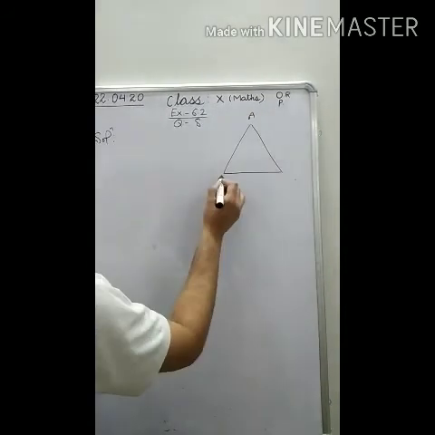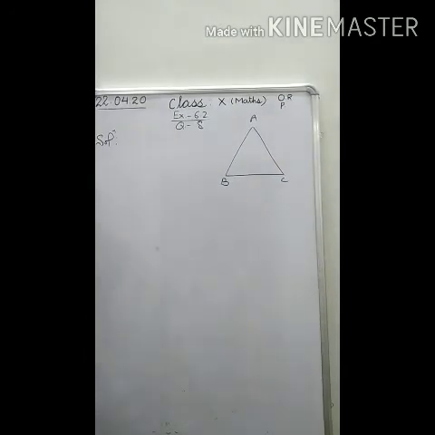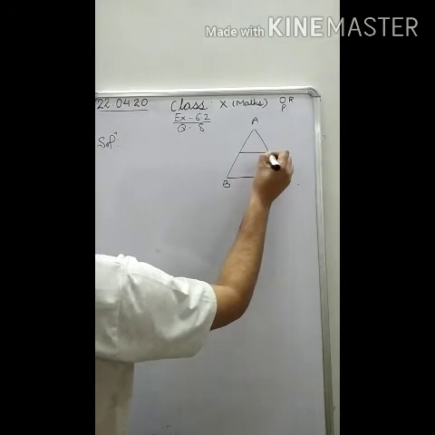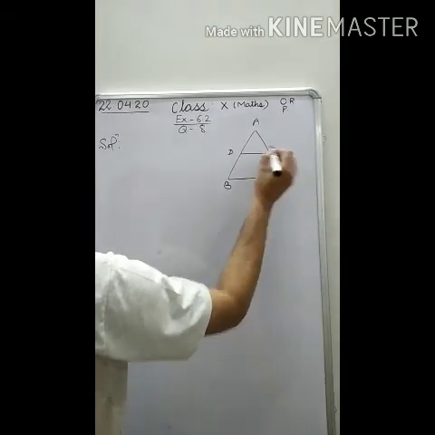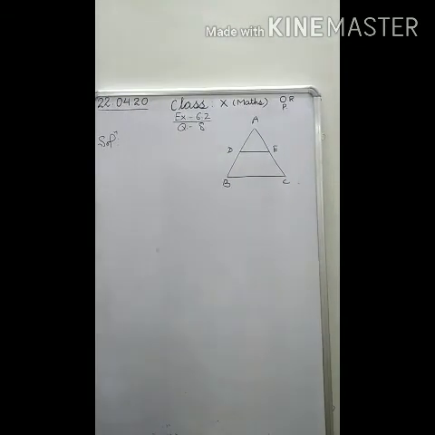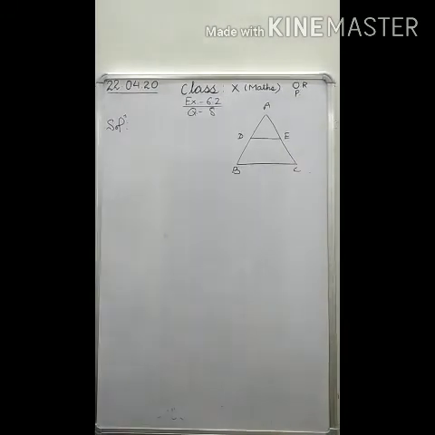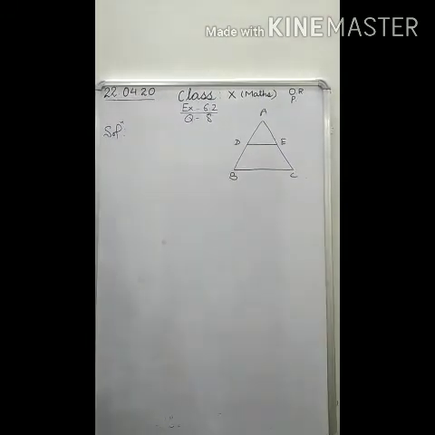Suppose this triangle ABC is given, and the midpoints of these two sides are given. Suppose this is point D, this is point E. Here D and E are midpoints of AB and AC.